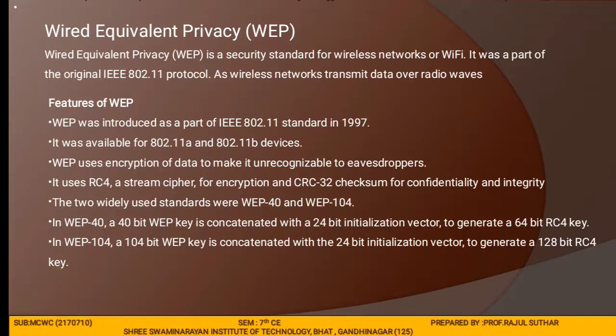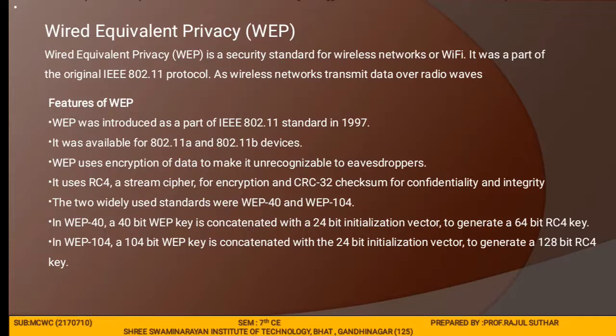So let me list out the features. Here we describe the features of WEP. WEP was introduced as a part of the IEEE 802.11 standard in 1997. It was available for 802.11a and 11b devices. WEP used encryption of data to make it unrecognizable to eavesdroppers.